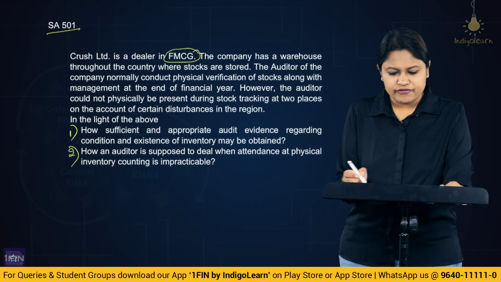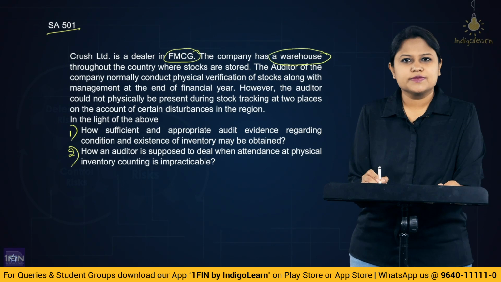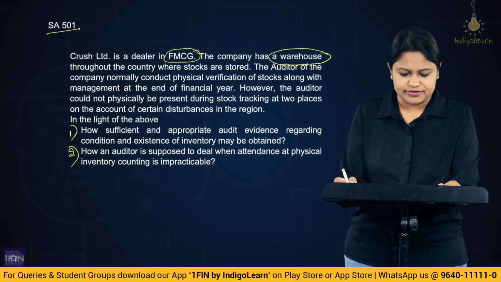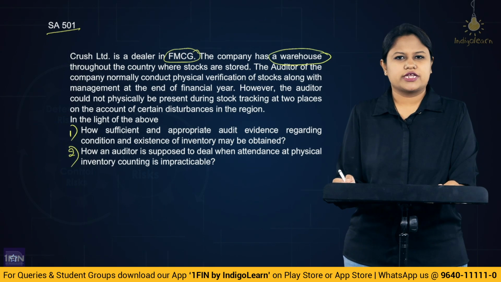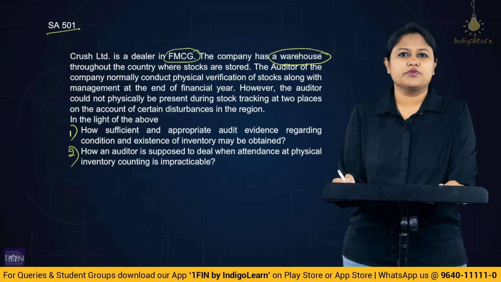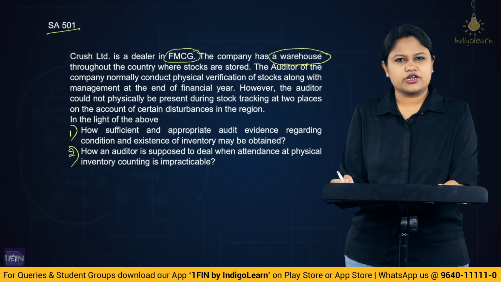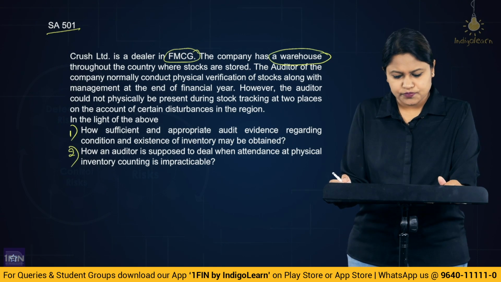The company has a warehouse. Warehouse means what? A godown where they keep their inventory, throughout the country where stocks are stored. So there is not one warehouse, there are multiple warehouses. So for ease of our understanding, let us assume 15 warehouses. So maybe all across the country they would be having 15 warehouses.